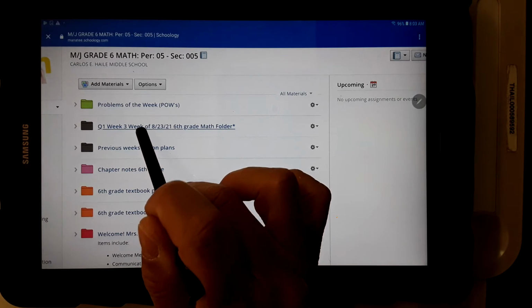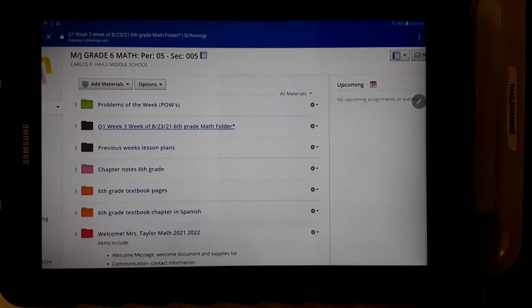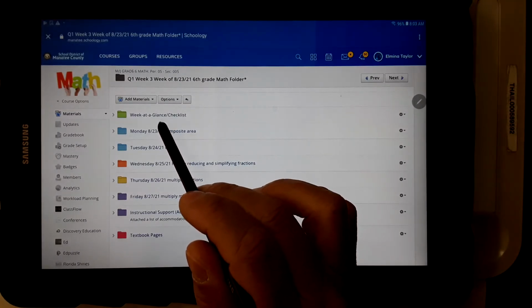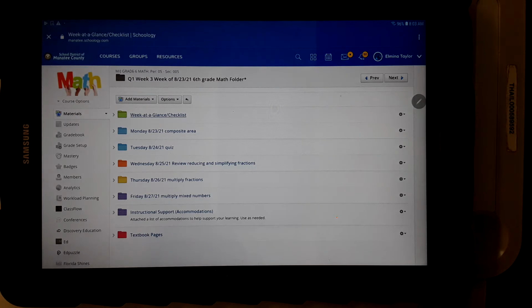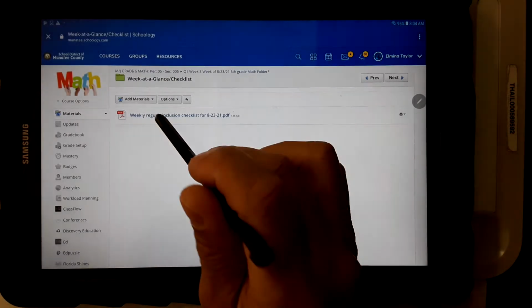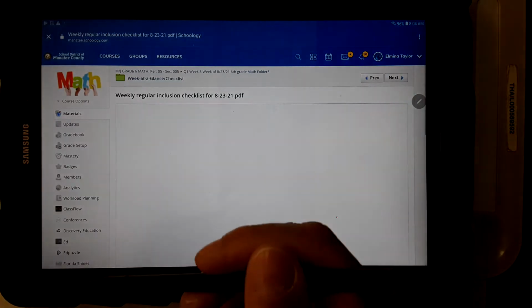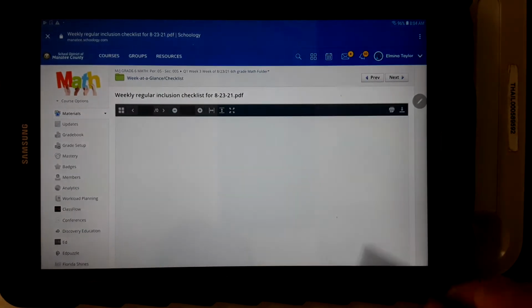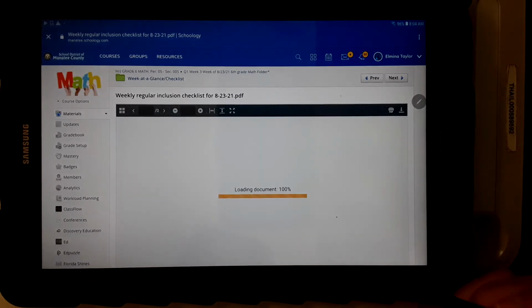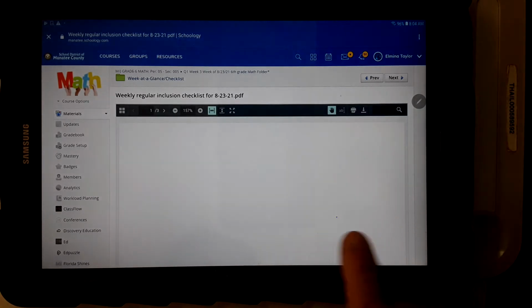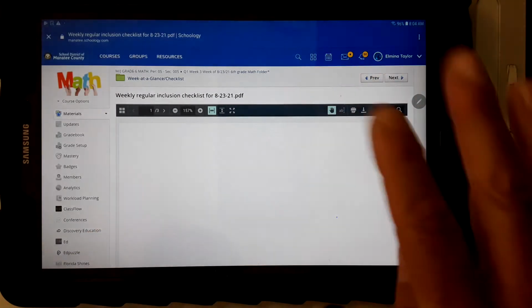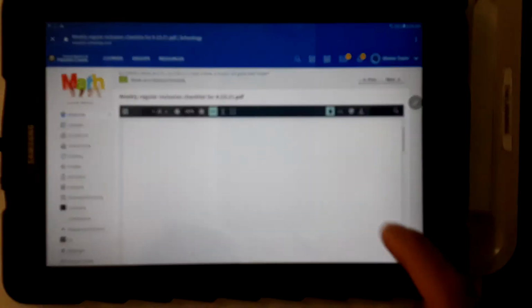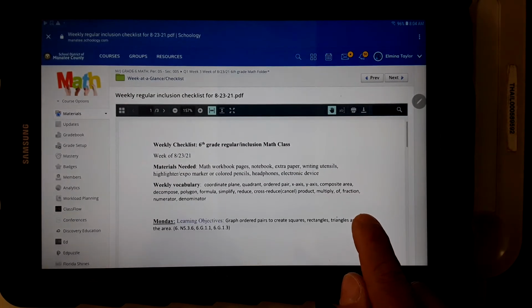And I'm going to click on this week's folder. So every teacher pretty much has their folder set up the same way. There is a weekly checklist. When you click on the weekly checklist, it's going to be a PDF file. That weekly checklist will show you what the child will be doing all week. And for the most part, unless I have to change it because let's say we need to spend an extra day on something, it's going to pretty much list what the standards are, the key vocabulary that we're going to be doing. This is a good thing to maybe even print so that you can see what your child will be doing during the week.